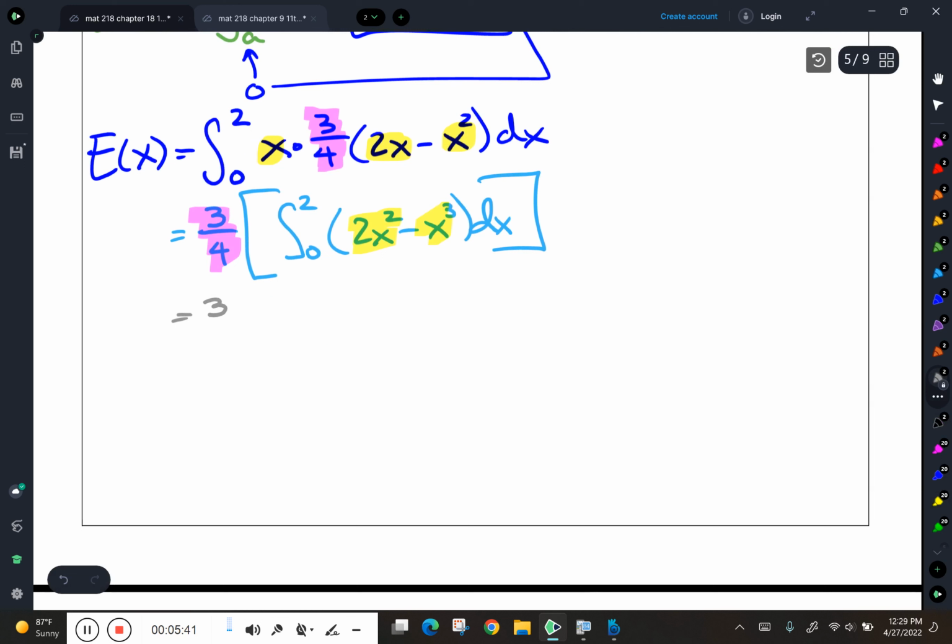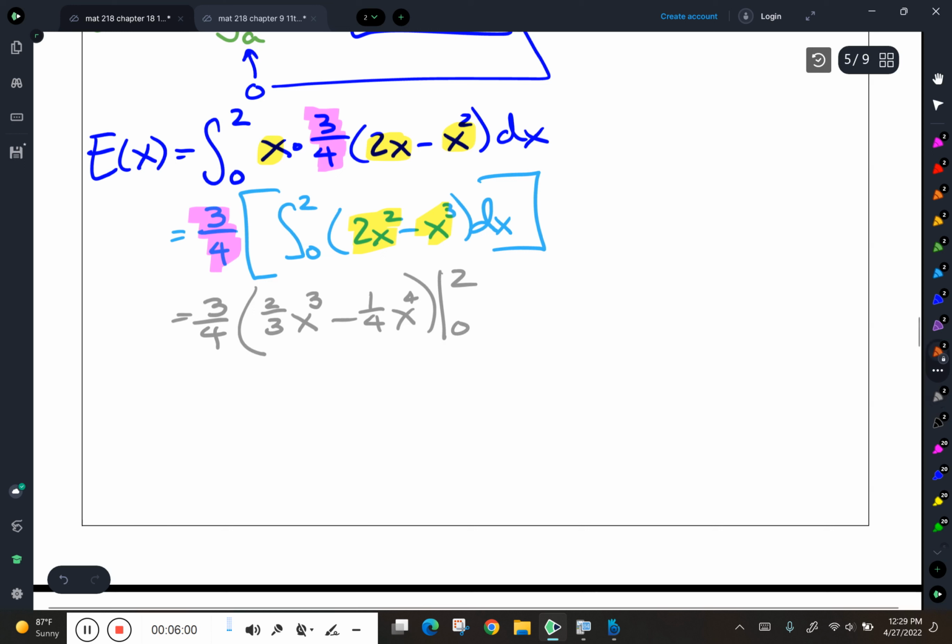The calculus says that's going to be 3/4 times the antiderivative of 2x squared, which is 2/3 x cubed. The antiderivative of negative x cubed is going to be negative 1/4 x to the 4th, and I need to evaluate this from 0 to 2.